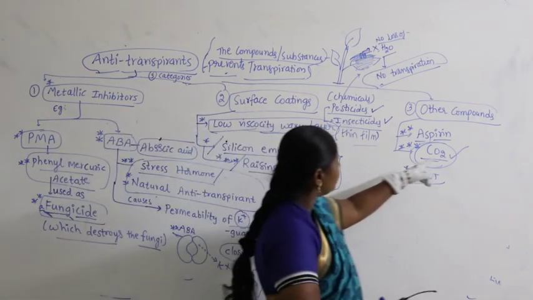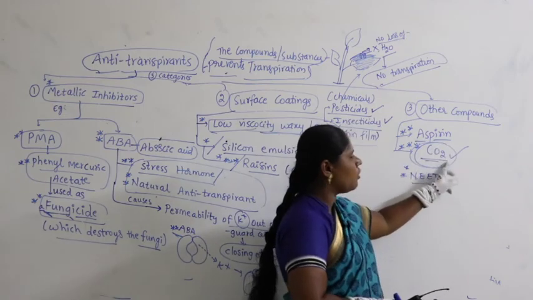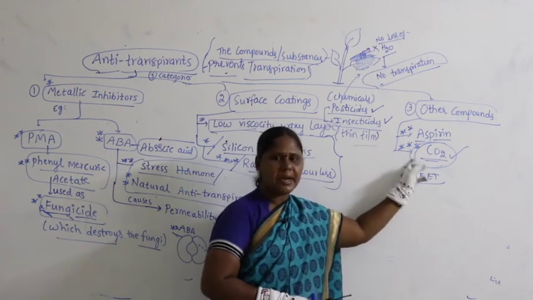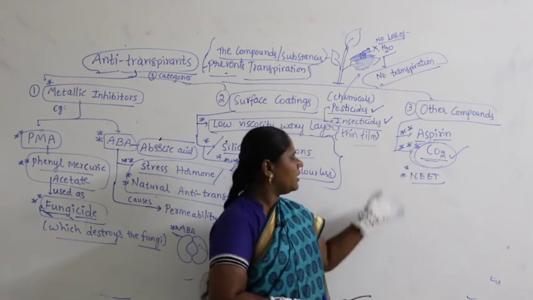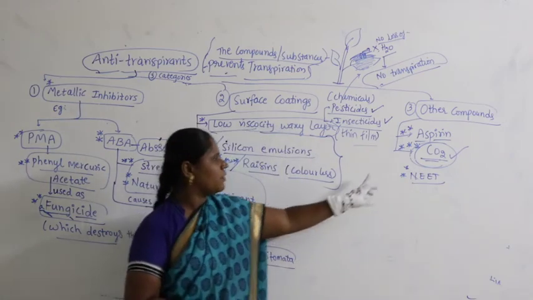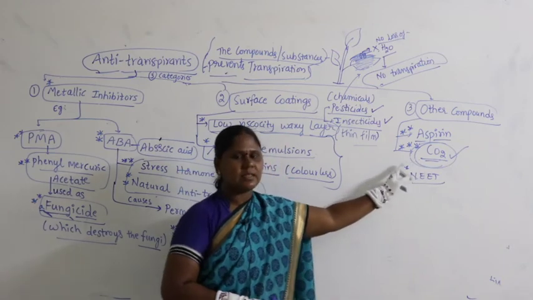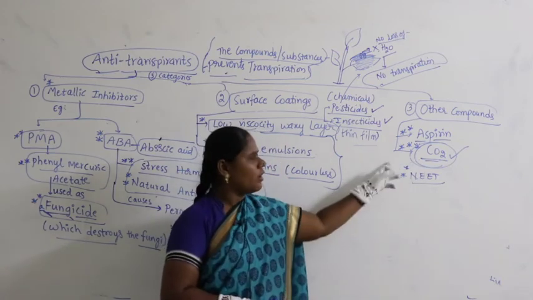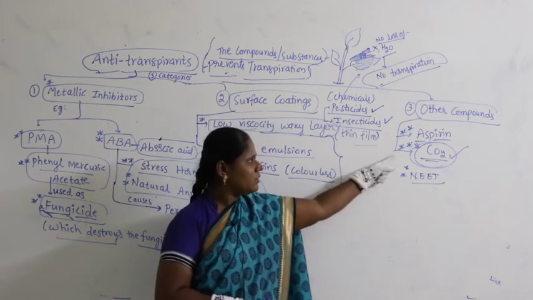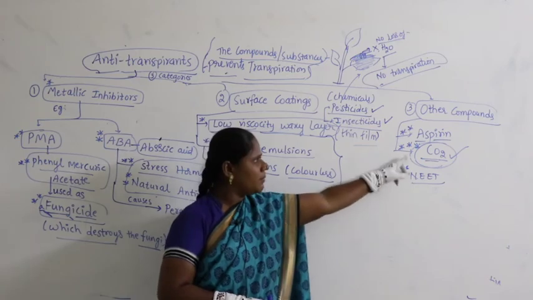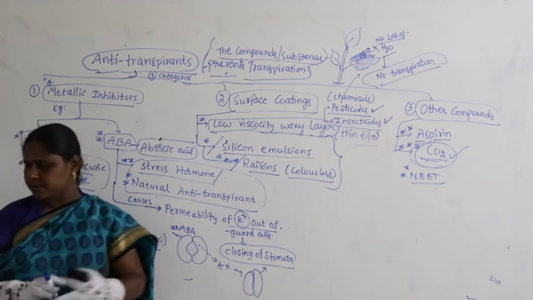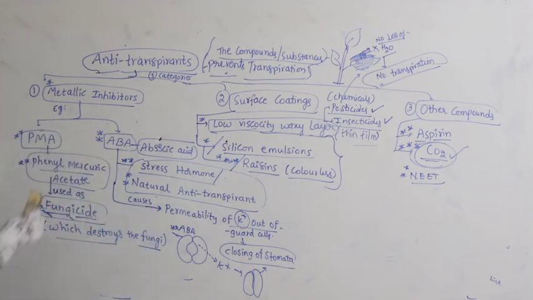Apart from this, other compounds we can take are aspirin and carbon dioxide. Carbon dioxide is also an important factor. Sometimes it acts as an anti-transpirant and regulates opening and closing of stomata. And very important, try to remember this for the final NEET. Earlier it came as one of the questions in the final NEET, especially on carbon dioxide we have some good questions. The effect of carbon dioxide on opening and closing of stomata, that is one aspect you have to remember. Another aspect for the final NEET you have to remember is that carbon dioxide also acts as an anti-transpirant, right. Let us continue further.